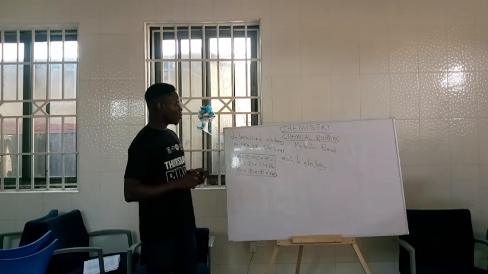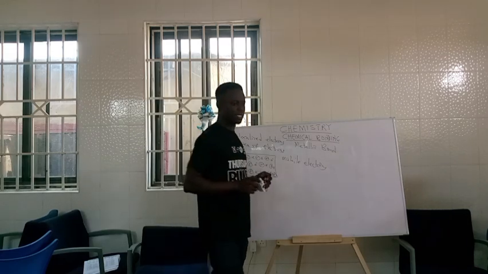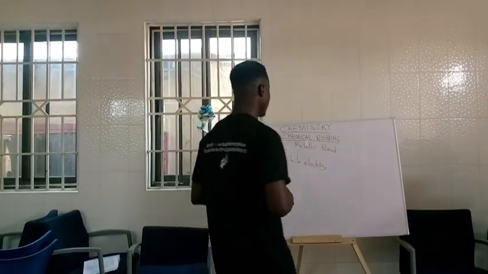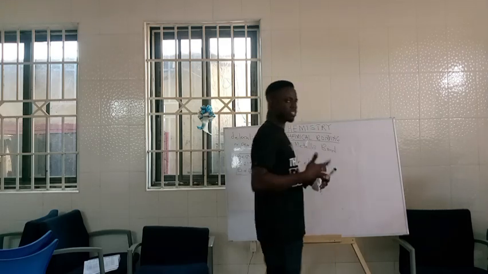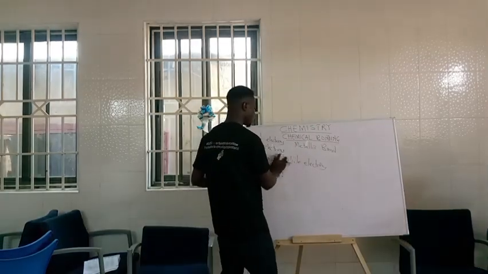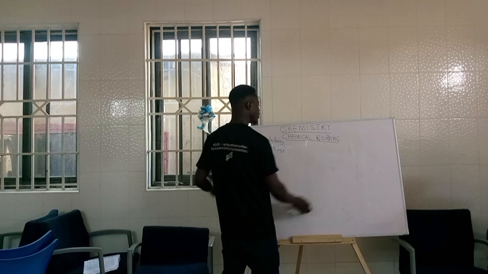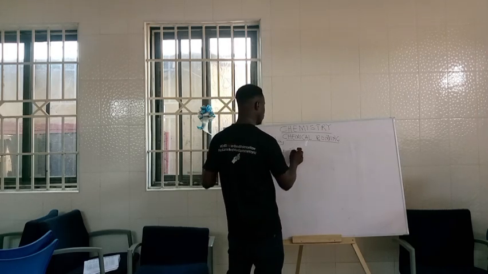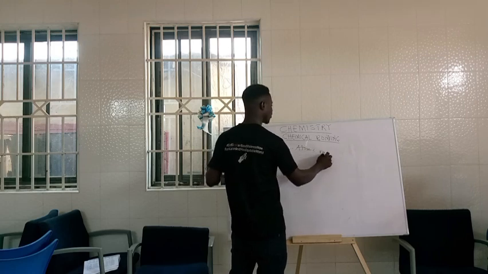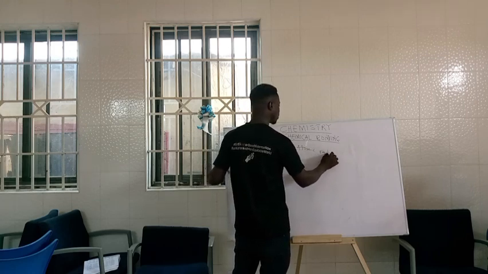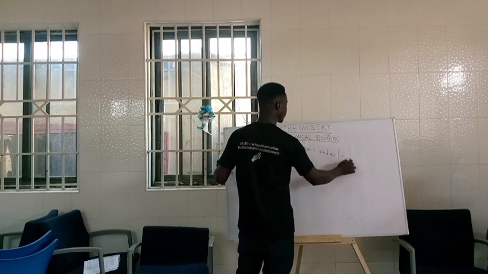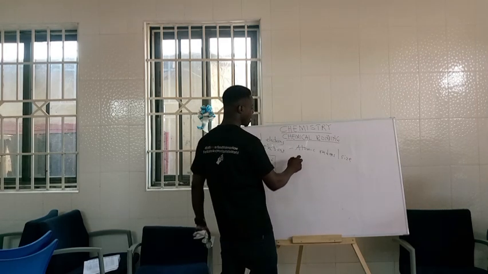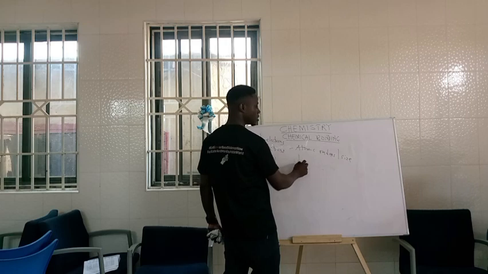Alright, now what are some of the conditions that we need to consider anytime we're talking about metallic bonding? There are two main factors that determine the strength of a metallic bond. The first one you have to look at is what we call atomic radius, or atomic size. And then we look at the delocalized electrons.